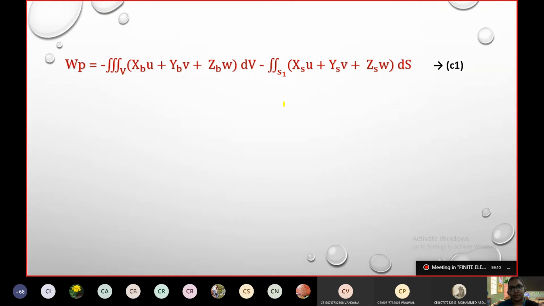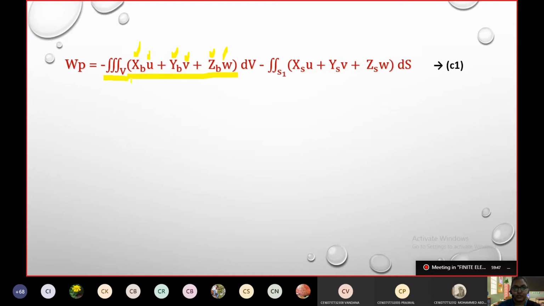See, work potential was minus, we saw previously. That is due to the external constraints, because we are considering the internal ones into the positive state. External WP was minus, right? So minus, we have body forces. Body force is taken in this category, with respect to its displacement, the direction I'm talking about: XB into U, YB into V, ZB into W.